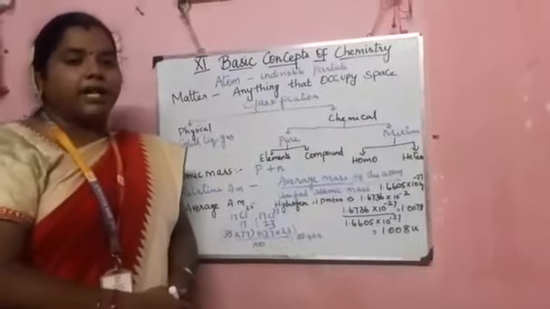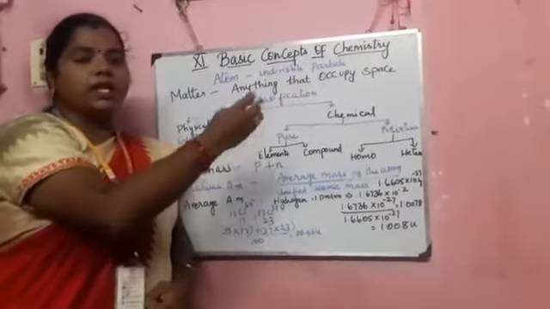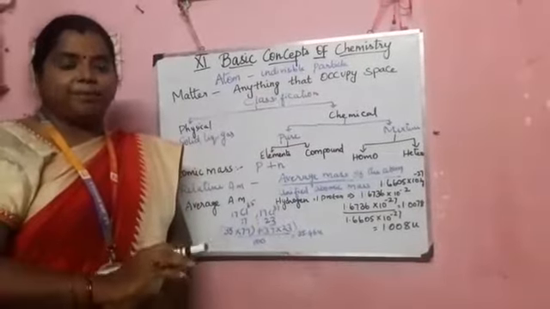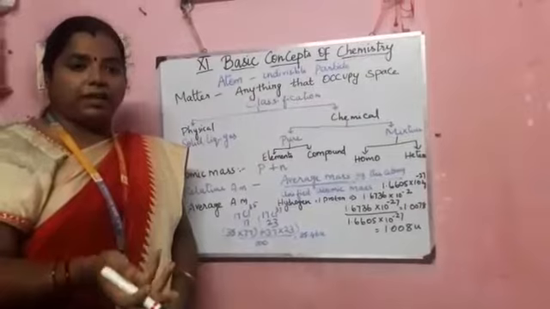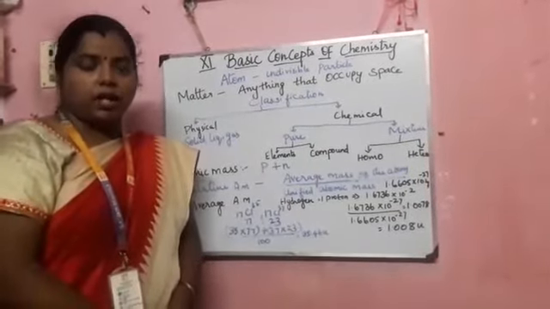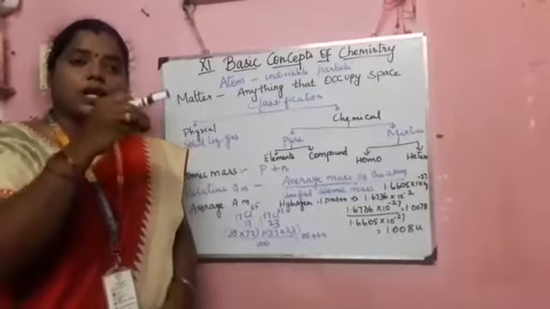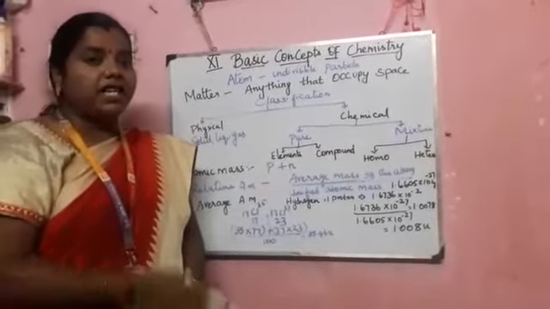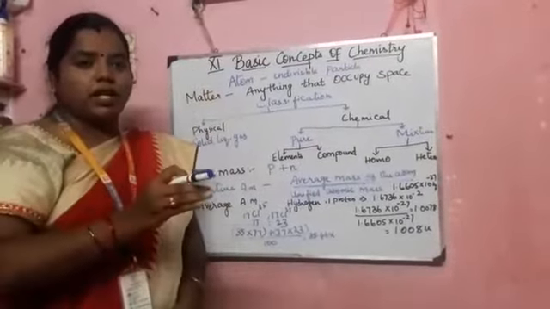Again, the mixture can be classified into homogeneous solution as well as heterogeneous mixture. Homo means same, hetero means different. An example for homogeneous is sugar solution. If you add sugar to water and it dissolves completely, it looks like the same solution, a single phase.